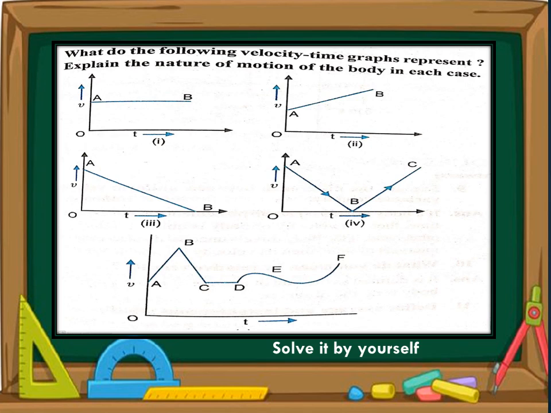This DEF represents the curved part. So solve it by yourself, and with these numericals this part, motion in one dimension, is completed. Now we will start the next chapter, vectors, motion in two dimensions.